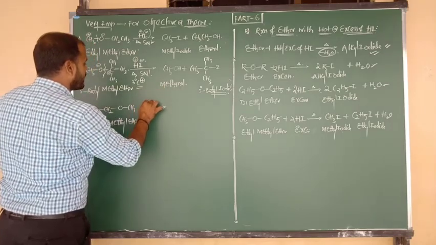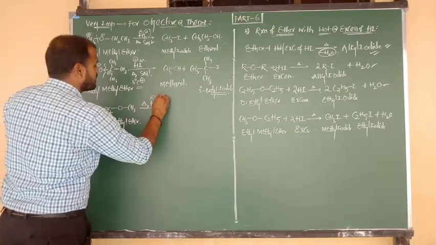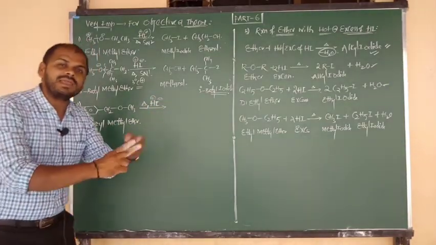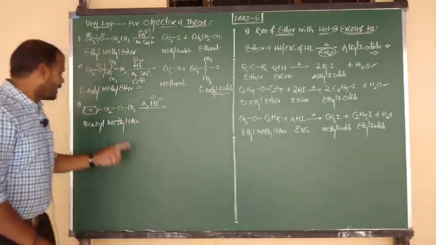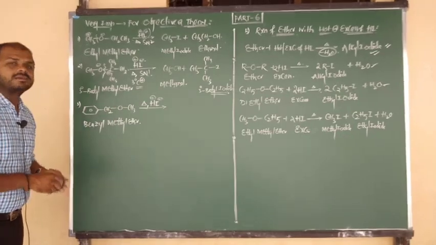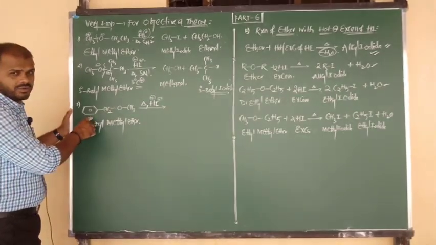Upon heating with what, beta? Hydroiodic acid, HI. Hydrogen contains a positive charge and iodine contains a negative charge. Again the question is, where do we have to cleave the C-O bond? Between the carbon and oxygen, or between the benzene carbon and oxygen? We have to cleave the bond between the carbon which is connected to benzene.